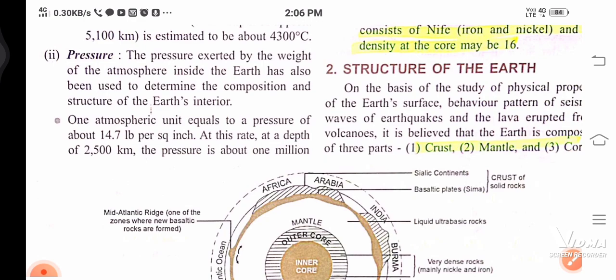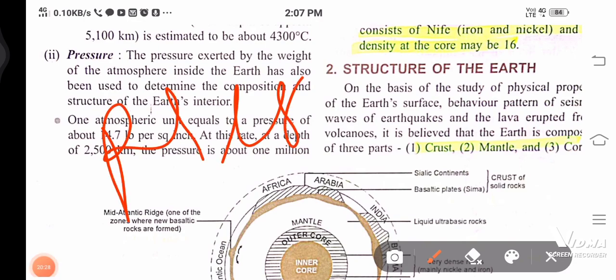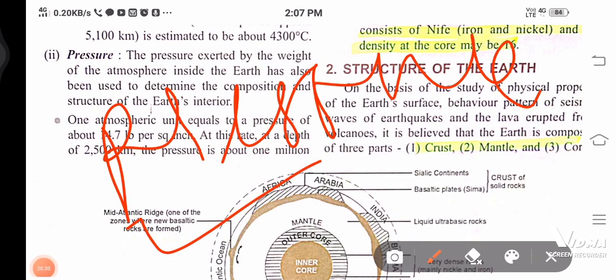We have done an experiment many times, the balloon experiment, showing that gases fill up space. We did many such experiments in fifth and sixth. So they are saying the pressure which is exerted by the weight of the atmosphere inside the earth has been used to determine the composition and the structure. How is pressure able to help us understand the composition of the earth? That we are going to discuss. Mainly they will tell us how pressure tells us about the structure of the earth. Okay,